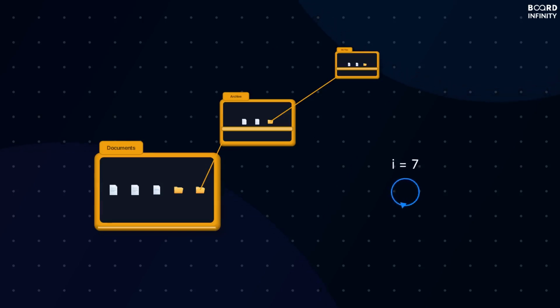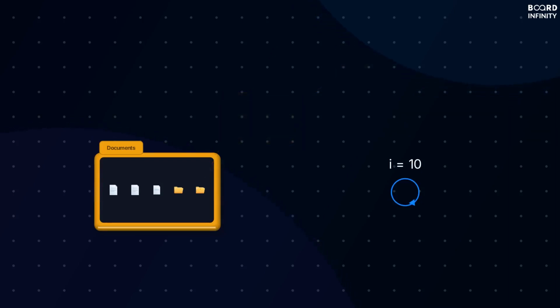A loop needs to know when to stop. It needs to know how many times to repeat. But when folders can nest infinitely, a loop gets stuck. It can't handle unknown depth. Watch what happens when we try.